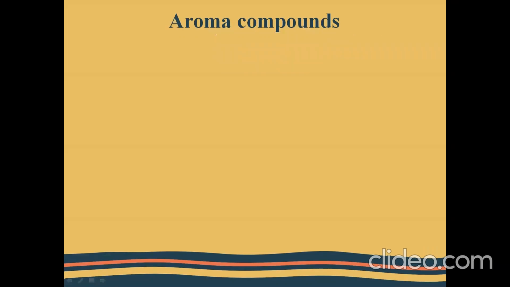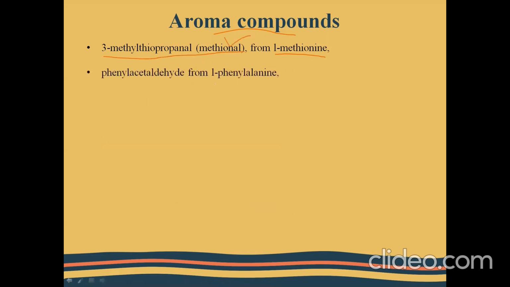So let's discuss the aroma compounds that are formed during the Maillard reaction. If the initial reacting amino acid is L-methionine, the aroma compound formed is 3-methylthiopropanol, otherwise called methional. And if it is L-phenylalanine, then the aroma compound is phenylacetaldehyde.